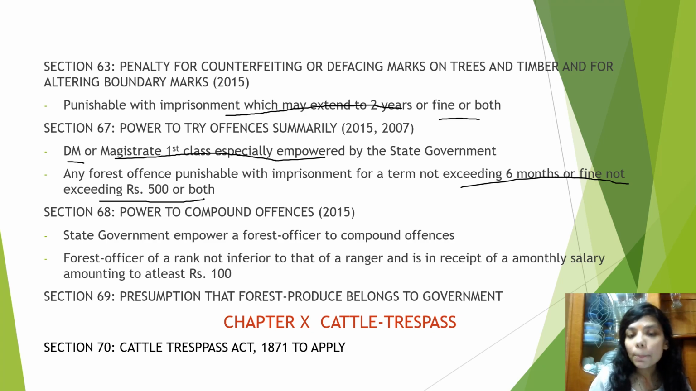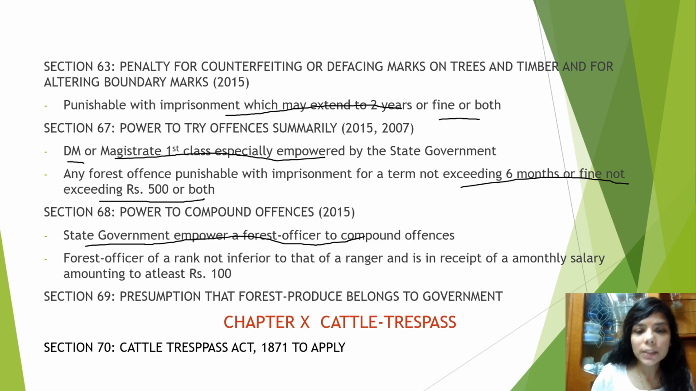Section 68, power to compound offences. State government can empower any forest officer who can compound the offences. Now, which kind of offences can be compounded? That has been provided under section 68. Any offence which does not fall under section 62 or 63 can be compounded, and it can be compounded by a forest officer of a rank not inferior to that of a ranger and is in receipt of a monthly salary amounting to at least rupees 100.